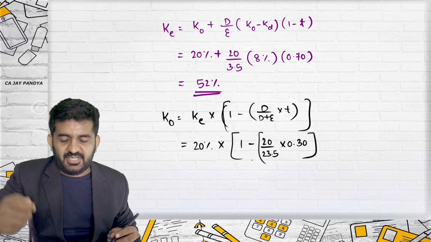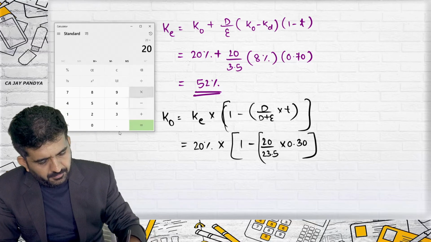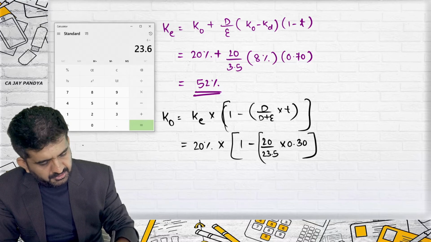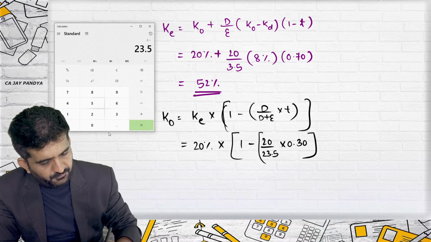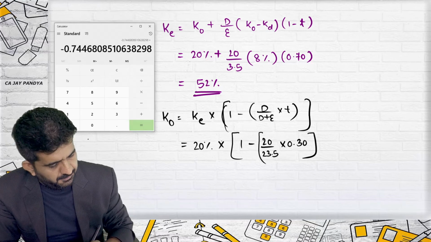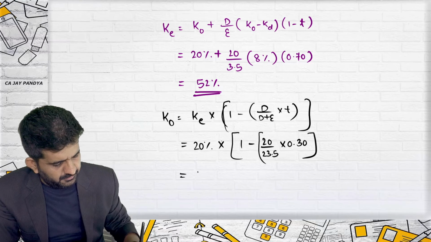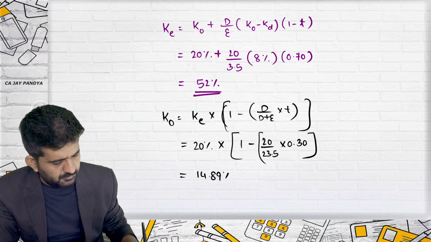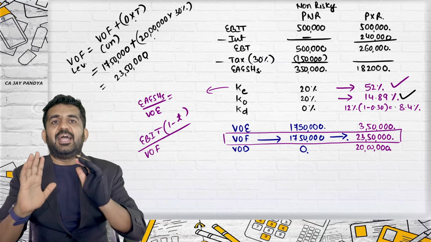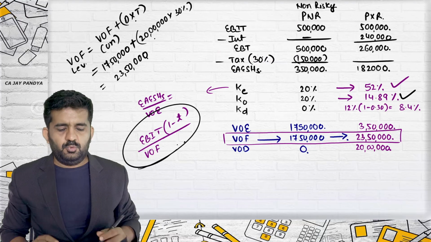Sorry, it is the tax rate, it is not 1 minus 3. It is 20 multiplied by 1 minus 20 multiplied by 0.3 divided by 23.5, which is 14.89, which is nothing but the same KO we were directly getting by the net operating income approach.